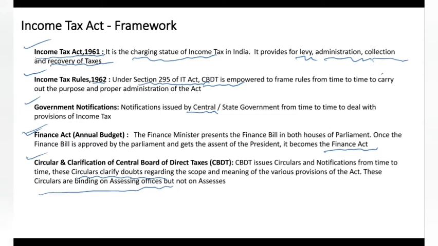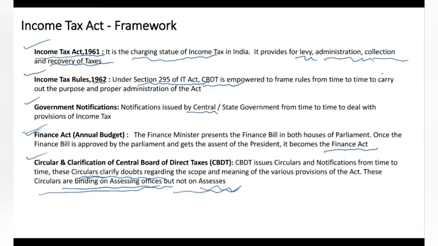And if they have any clarification, then they will get it through circulars and notifications, but it has nothing to do with assessees, the end user or end taxpayer. These circulars and notifications are not impacting much. They will impact only income tax officials, assessing officers. So this is a broader framework, and this all governs the income tax system in India.